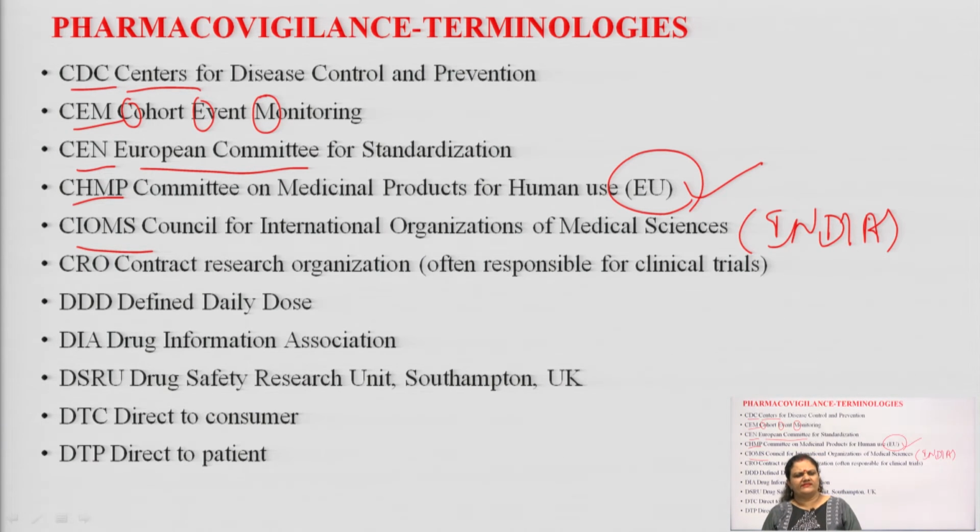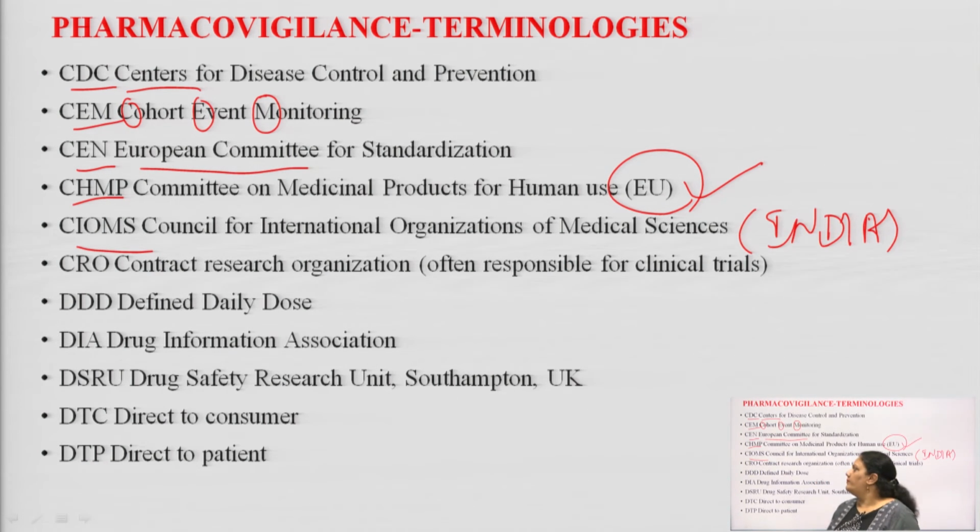It basically focuses on the different types of clinical trials, different phases of clinical trials. You already know we have phase 0, phase 1, 2, 3 and 4. Phase 4 is nothing but the PV, which was earlier named as PMS studies. So, CRO is the Contract Research Organization. These are the people or a group of committee members who are involved to conduct or to run a smooth clinical trial. Basically, the CRO is responsible for proper maintenance and conduction of clinical trials.